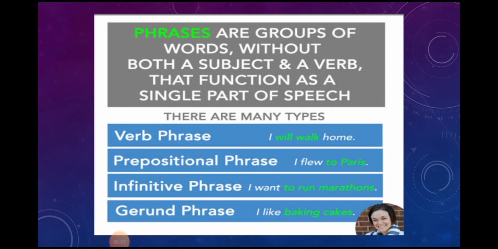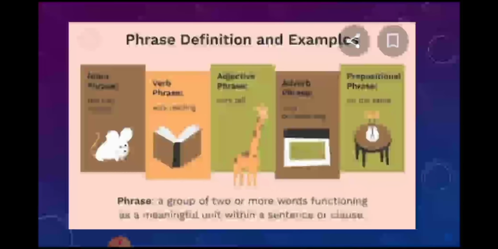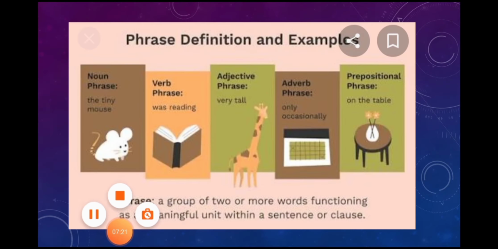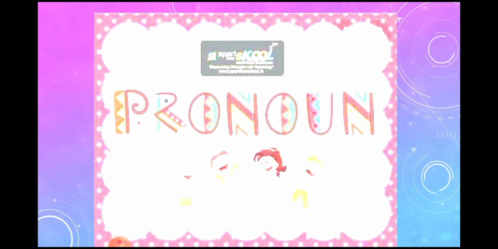What is a phrase? Phrases are groups of words without both a subject and a verb that function as a single part of speech. There are many types of phrases: verb phrase, prepositional phrase, infinitive phrase, gerund phrase, noun phrase, adjective phrase, adverb phrase. First one, noun phrase. What is a noun phrase? The tiny mouse. Here you can see, the tiny mouse.